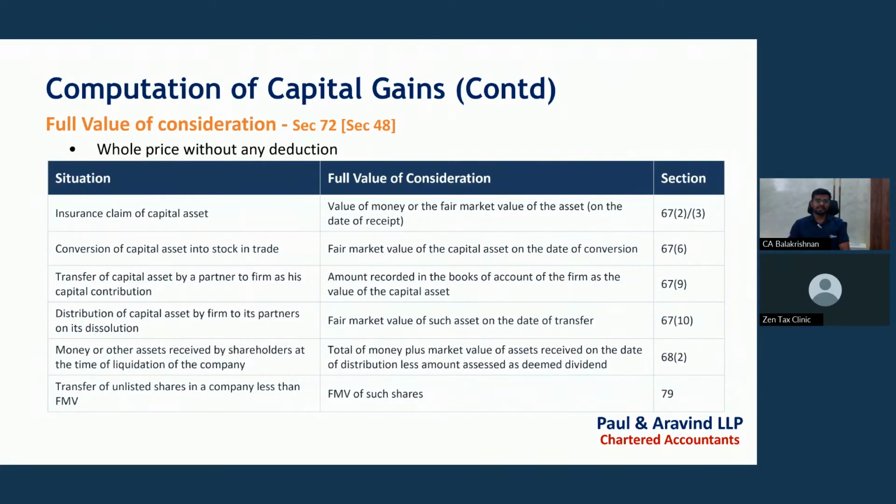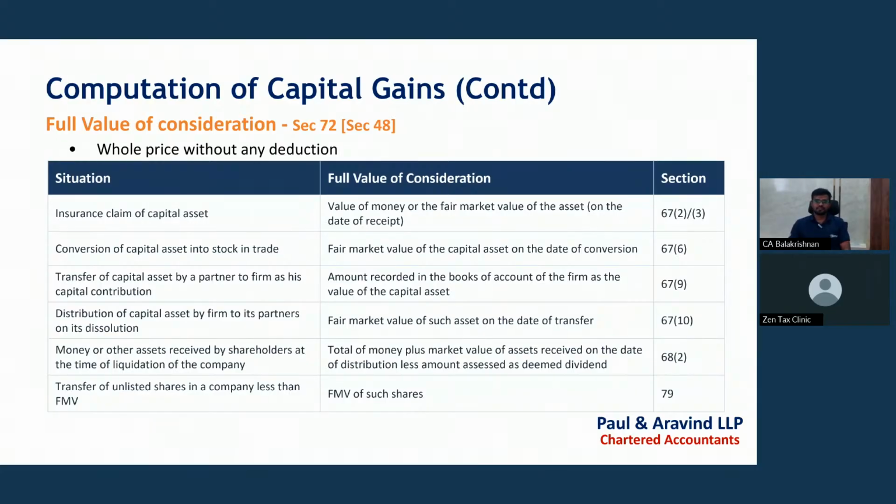Money or other assets received by the shareholders at the time of liquidation of a company. In that case, total money plus market value of assets received on the date of distribution, plus the amount assessed as deemed dividend, needs to be taken as the full value of consideration, because deemed dividend is covered in different sections, and deemed dividends are always taxable as income from other sources. We will take it up in later presentations.